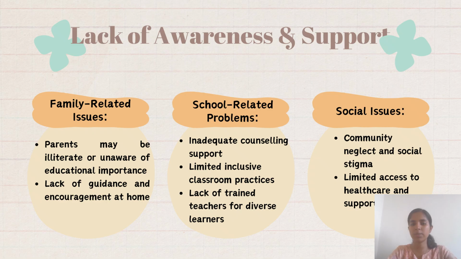And the next is school related problems. Inadequate counseling support in the school, limited inclusive classroom practices, and lack of trained teachers. Teachers can also contribute much to this area. If the child is facing some problems, the teacher can give confidence also. No need for parents every time. So teachers can also contribute to this. The next is social issues: community neglect and social stigma, and limited access to healthcare and support. So in that way, there are family related issues, school related problems, and social issues.